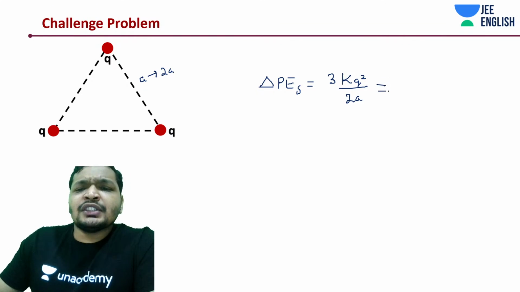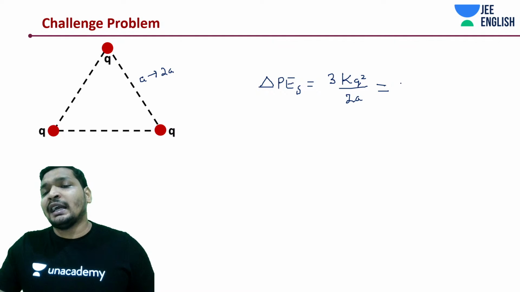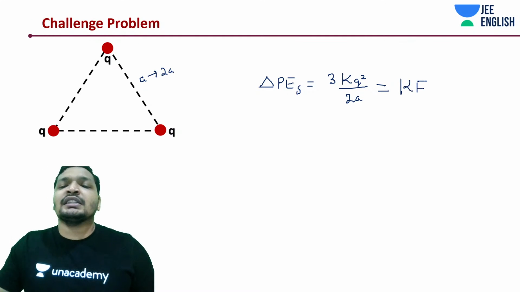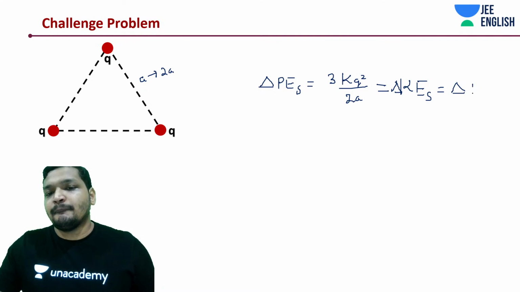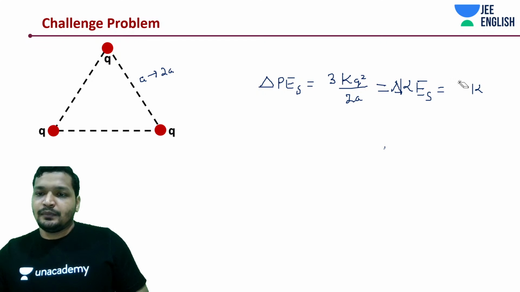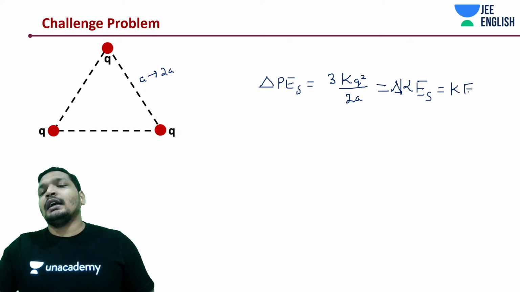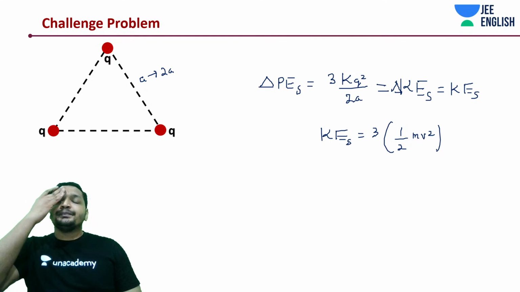Which is going to be equal to the change in kinetic energy, or the kinetic energy of the system, since initially the system was at rest. What is the kinetic energy of the system at any point? It's going to be 3 into half mv square. Simple, isn't it?